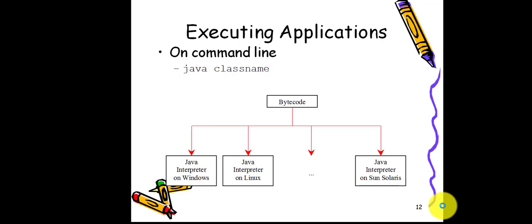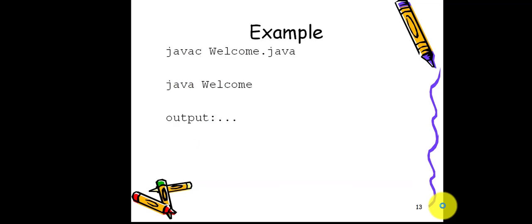and using that bytecode we get the output by using the virtual machine, which is dependent on our operating system. It is executed using the command java followed by the class name of your Java program, not the file name given to the Java program, but the class name. So it is better to give the class name and the name of your Java file the same. This is a simple example of it.